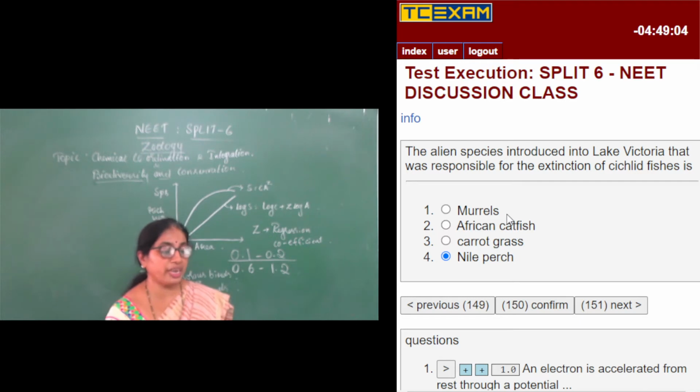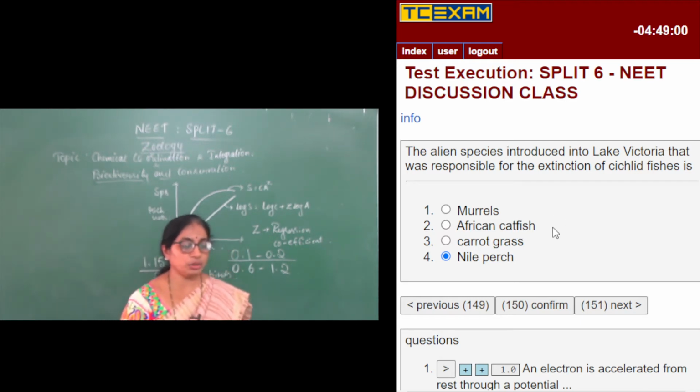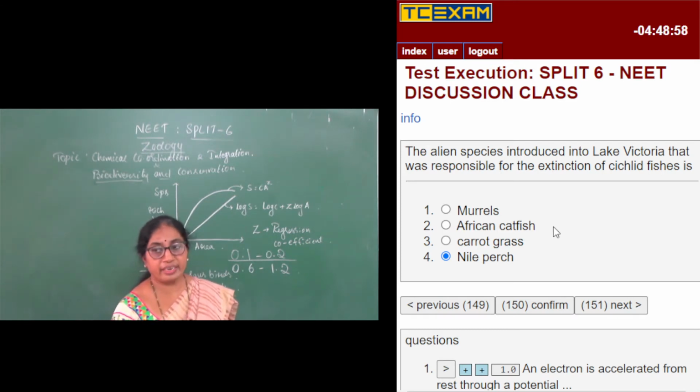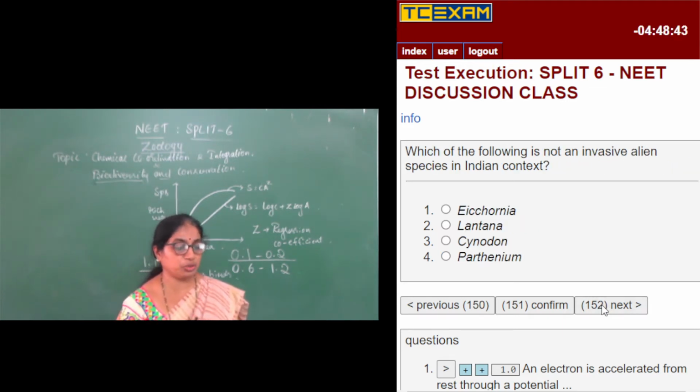The others, murrels, are types of fishes, and African catfishes are also different types of fishes, and carrot grass is nothing but Parthenium. So they are all alien species, but Nile perch is the one responsible for the loss of cichlid fish, which is also an alien species. So moving on to the next question.